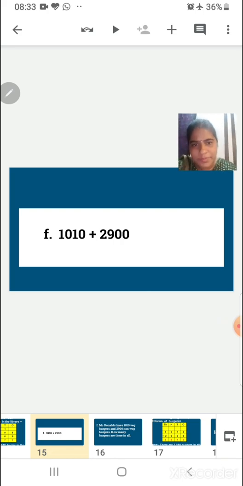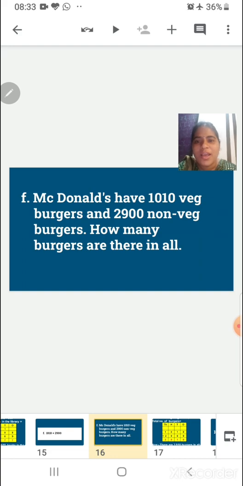The next sum is 1010 plus 2900. Now here in this sum we are going to use burgers. I know children that you all are missing burgers now in this lockdown, right? So McDonald's have 1010 veg burgers and 2900 non-veg burgers. How many burgers are there in all? So we have to find out how many total burgers McDonald's have.